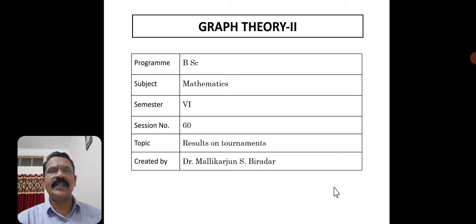Now the 60th session of Graph Theory 2. The title of the topic is Results on Tournaments. In the previous session, we discussed a tournament and the different types of tournaments with two vertices, three vertices and four vertices. Now we will see some results based on tournaments.